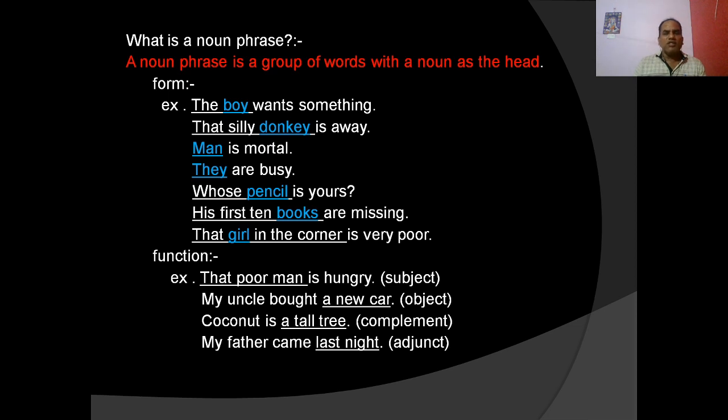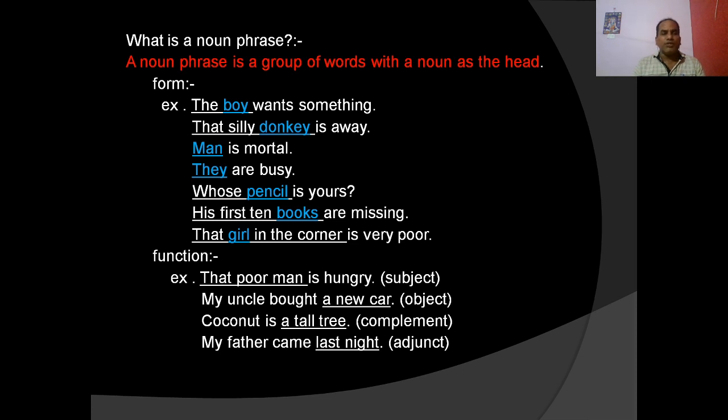That girl in the corner is very poor. That girl in the corner is the noun phrase. Girl is the head noun, and that is the pre-modifier demonstrative. In the corner is the prepositional phrase, which is the post-modifier. So we have discussed the form of the noun phrase. We know from this that a noun phrase can consist of a single word or more than one word, two or three or more words.